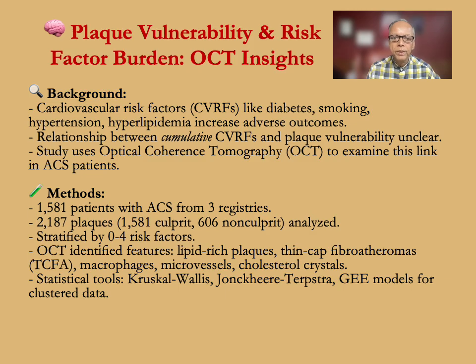The study cohort comprised 1,581 patients with ACS from 3 registries, 2,187 plaques. 1,581 were culprit plaques and 606 were non-culprit plaques. They stratified them by 0 to 4 risk factors. Optical coherence tomography was used to identify features including lipid-rich plaques, thin-cap fibroatheromas, macrophages, microvessels, and cholesterol crystals. They used statistical tools including Kruskal-Wallis models and models for clustered data.